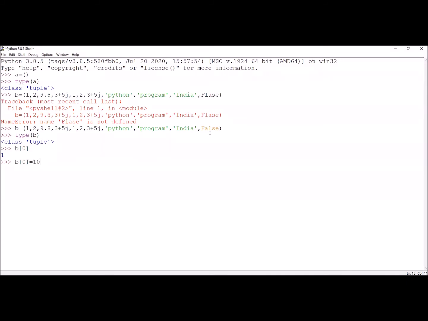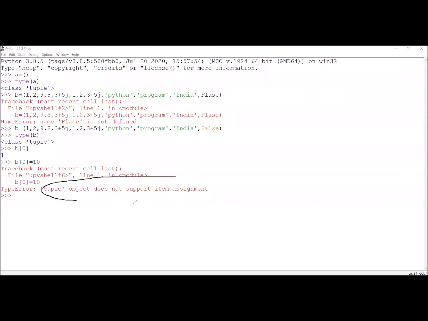Whatever I have said, if that is correct, now error should come. You can observe here error is coming because tuple object does not support item assignment. You observe this point. So in the tuple there is no provision to us to change the values.